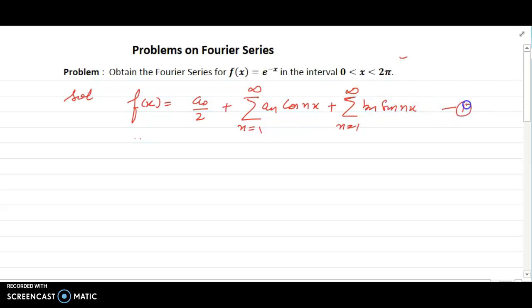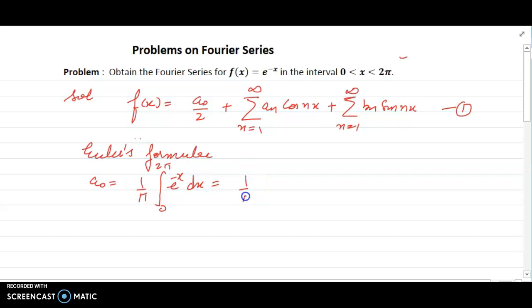Now to write the Fourier series I need the value of a0, an and bn. We can get the values of a0, an by using Euler's formulas. By Euler's formulas, a0 is given by 1 by pi integral 0 to 2 pi f(x) is e raised to power minus x dx.